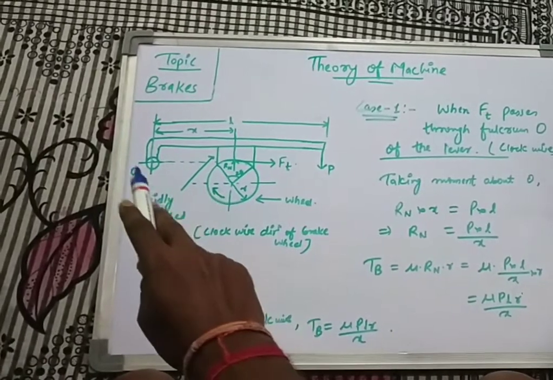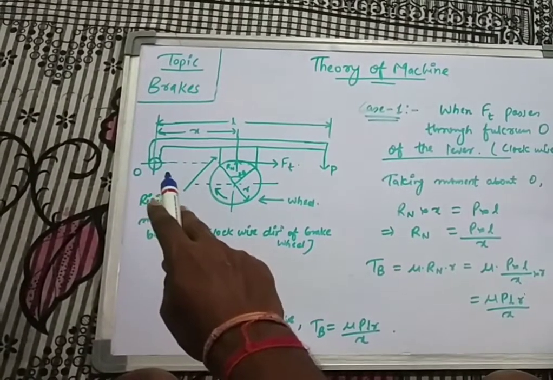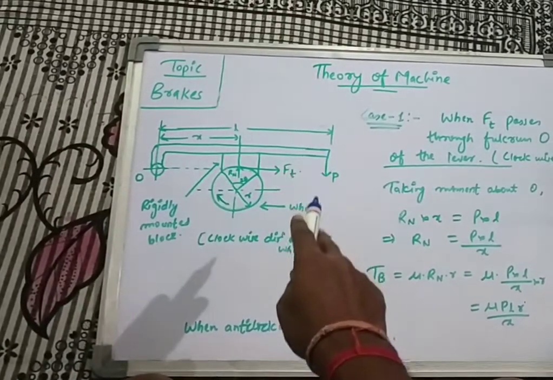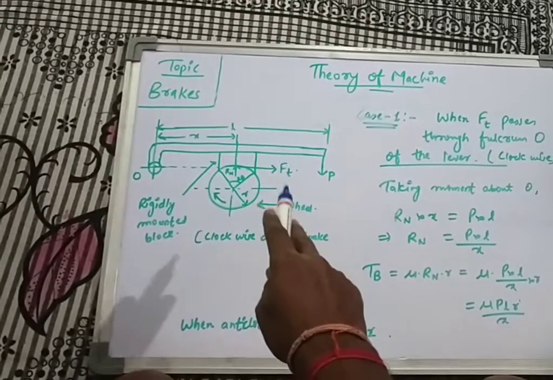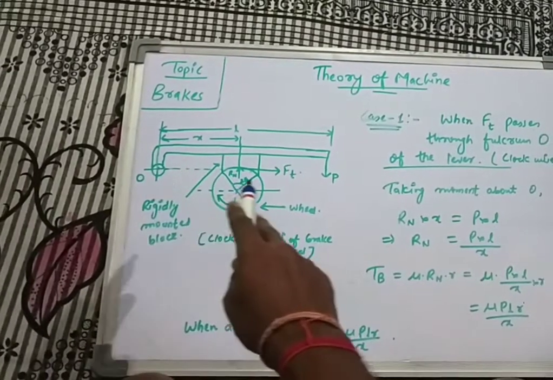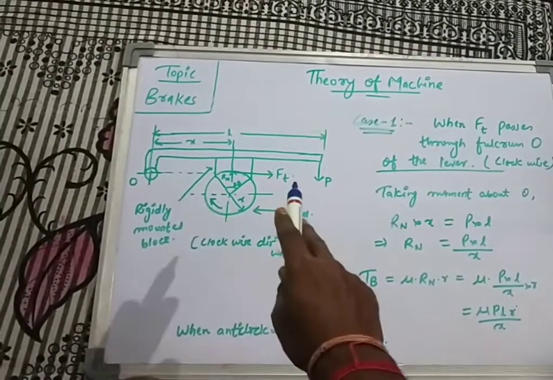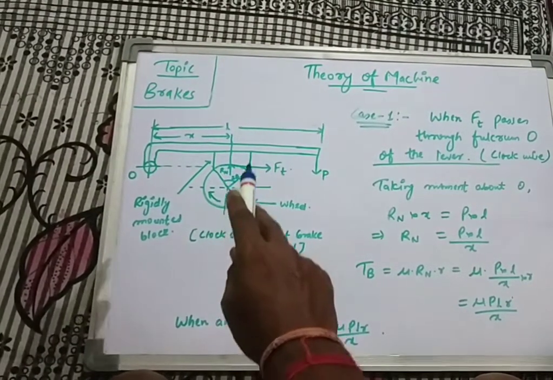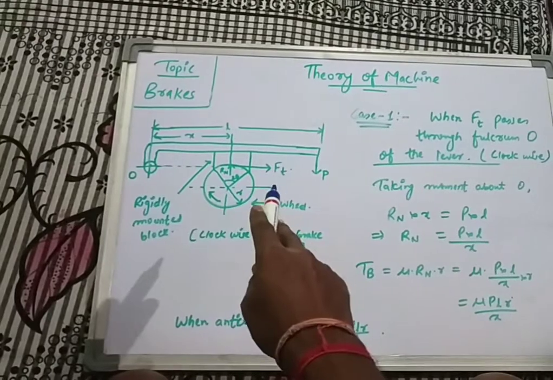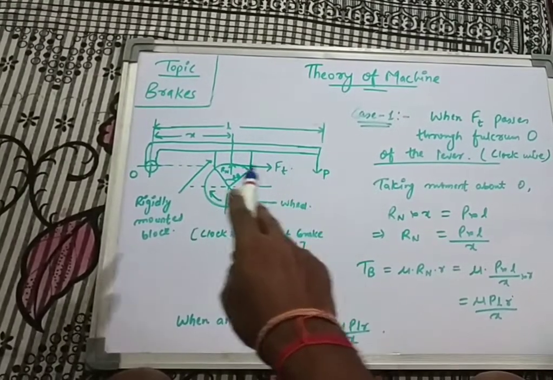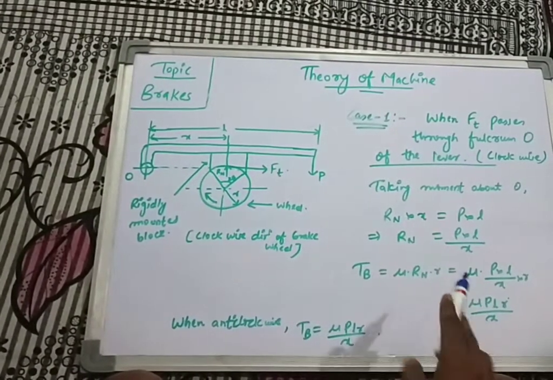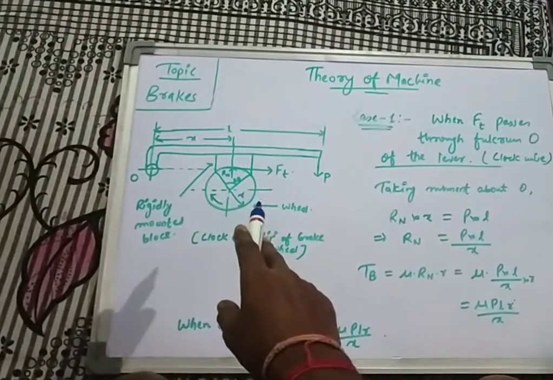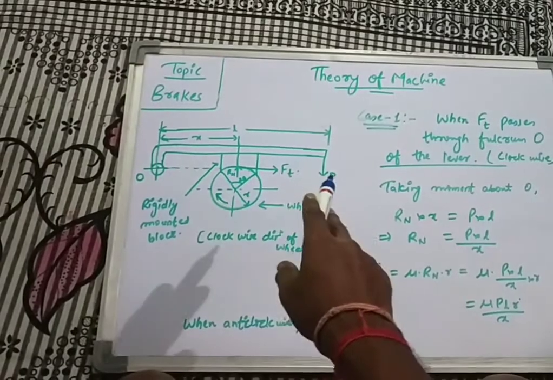So when taking moment about O, we see that there are 3 forces acting. The first one is Rn, second one is P, and third one is Ft. Since Ft is along the line through O, there is no perpendicular distance for the force Ft, so this will not be taken for the calculation, or rather we can say that it ultimately becomes 0. So we'll only consider 2 forces, that is Rn and P.